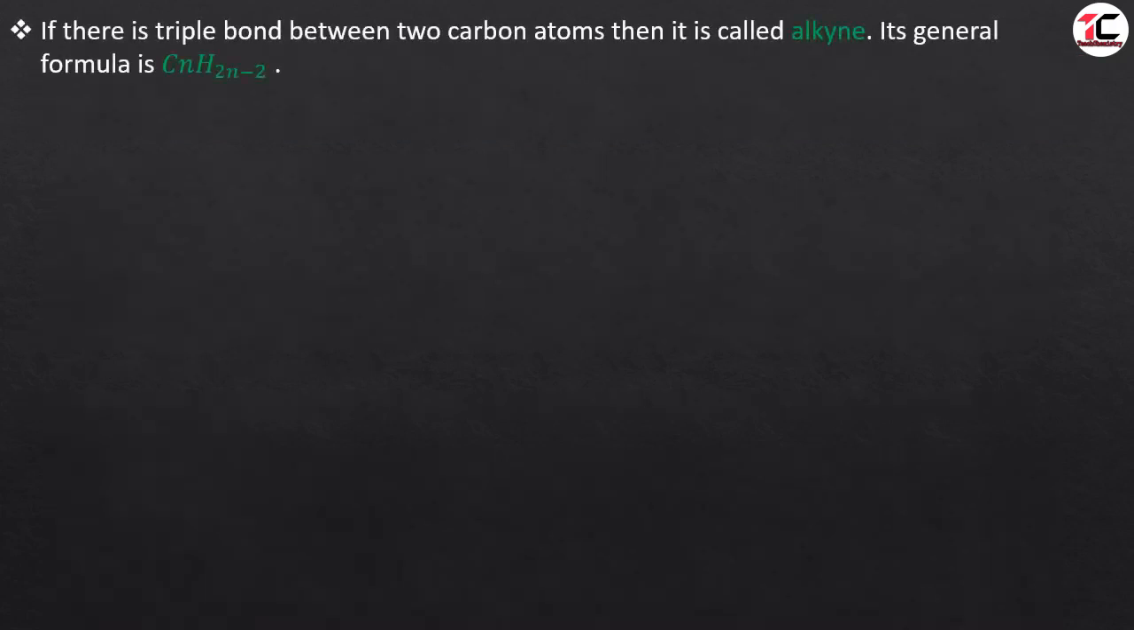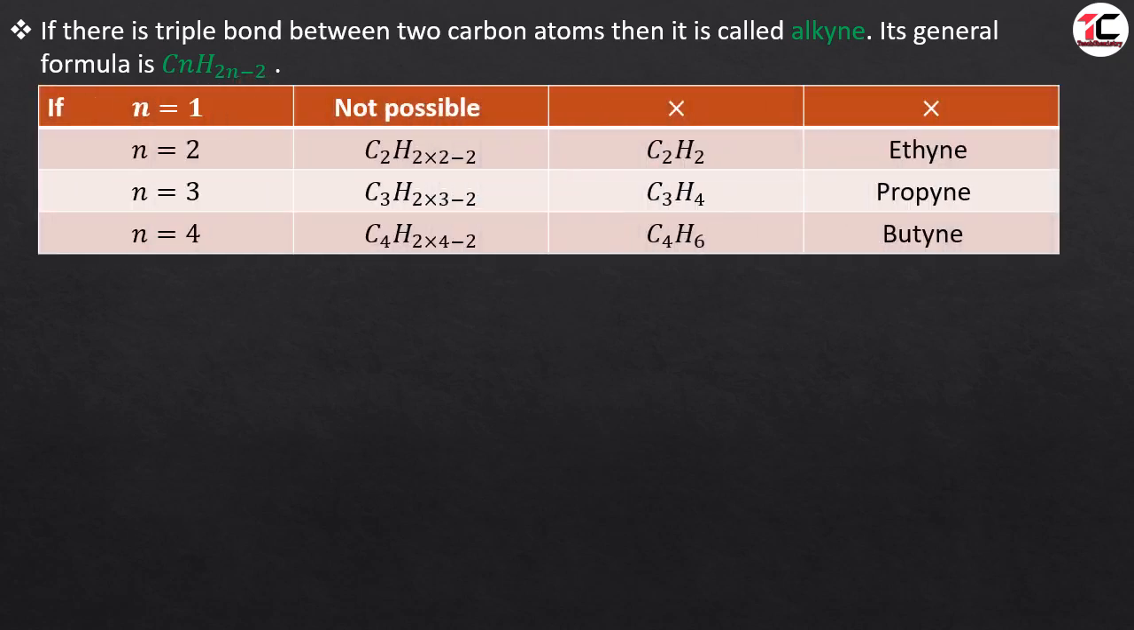If there is a triple bond between two carbon atoms, then it is called alkyne, and its general formula will be CnH2n−2. Let us see in the diagram. If there is one carbon atom, then again the compound is not possible because carbon and hydrogen will not make the triple bond. So we take two carbon atoms.